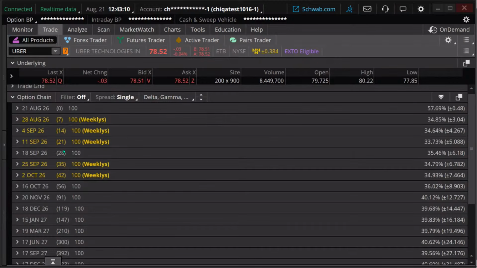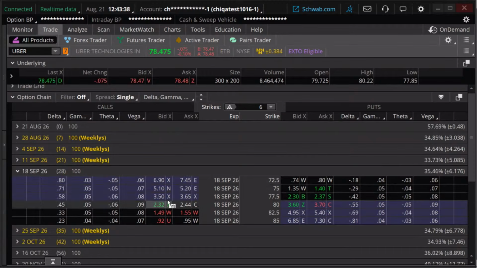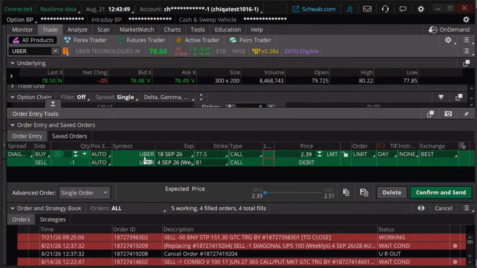If I choose the 28th expiration, which is probably going to give me more liquid options, by the way, because it's a monthly expiration, that would give me the opportunity to roll the 14-day expiration to the 21 at some point. So you can do that if you want, but it's going to cost you more, because if I go longer term on the long contract, the contracts are just going to be more expensive. I'm going to go at the money, in the money, somewhere maybe 60, 65 delta, and I'm going to hold down my control key, and there is that trade.